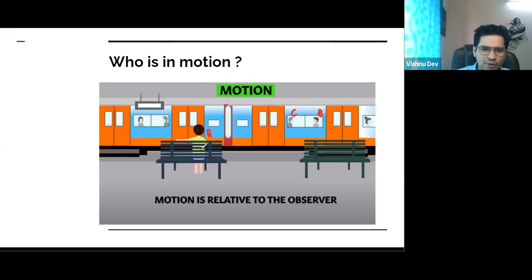according to this person, the train is also moving and these people are also moving. Yes or no? Agreed. Think about it. Yes, the train is in motion. Correct. But think about it: suppose this person B is looking at this person A. According to person B, is person A in motion or at rest? According to person B, person A is in motion, right? Yes or no?